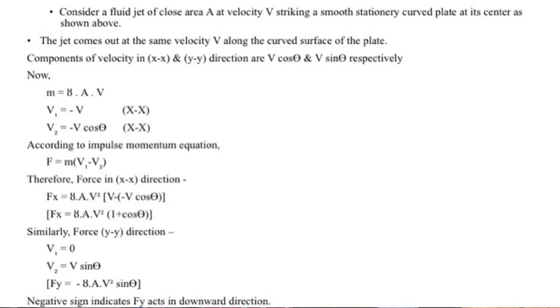So finally you will obtain Fy is equal to minus rho into area into velocity square into sin theta. The negative sign indicates that Fy is acting in the downward direction. So this is all for your stationary curved plate.